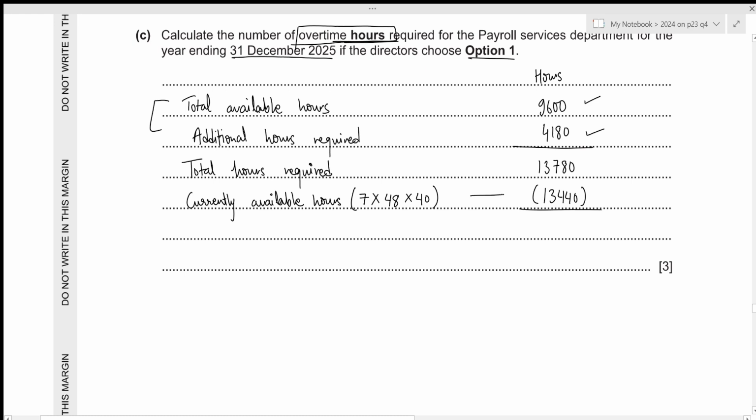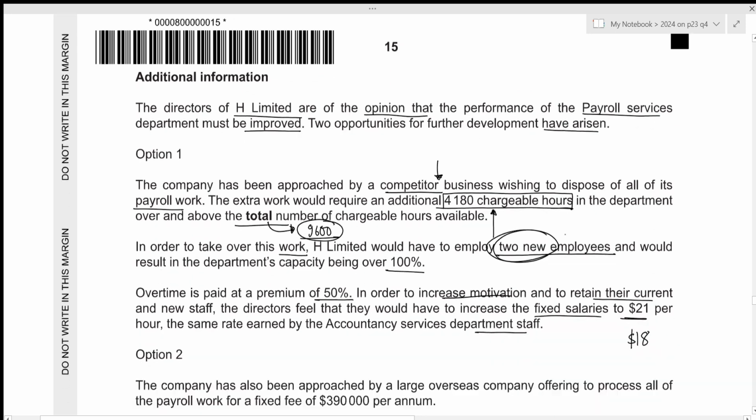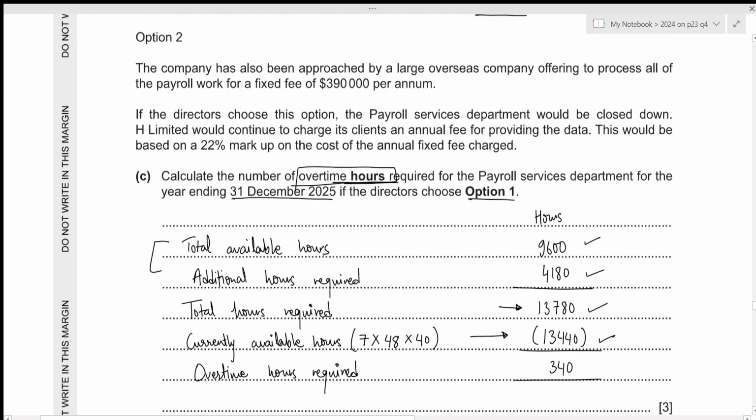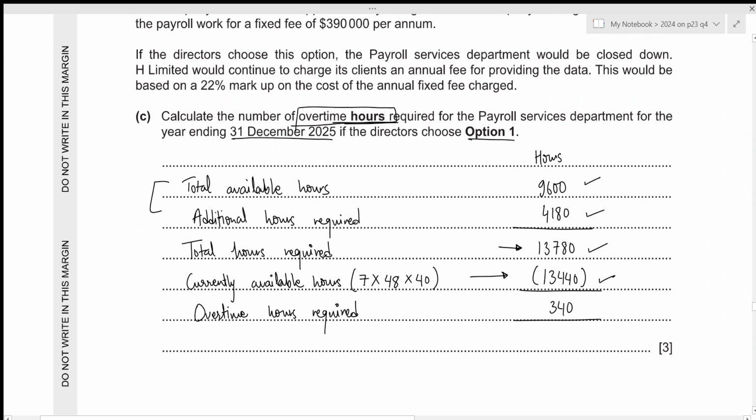Now, we already have these many hours, but we require a total of 13,780. So the difference will be the overtime hours required. So 13,780 minus 13,440, which results in 340. That is the additional overtime hours. And we have been told that overtime is paid at a premium of 50%. So within these 340 hours, we would have to provide additional 50% rate.